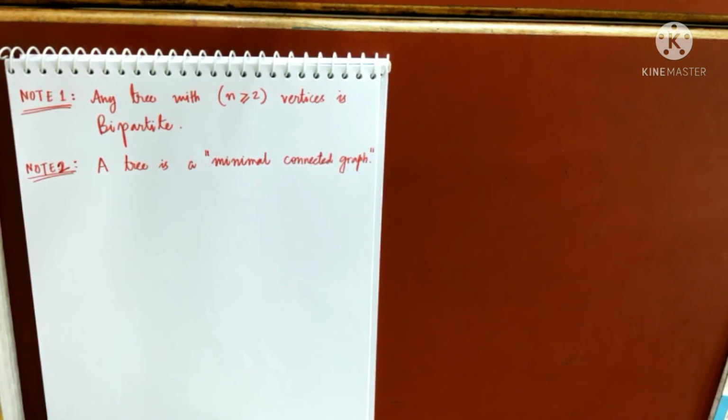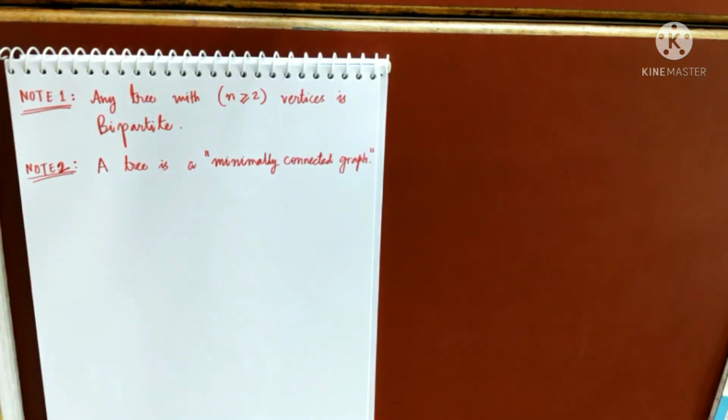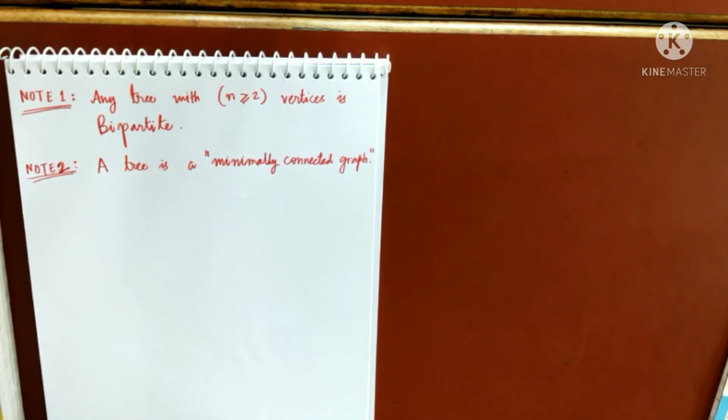Because we know that if a graph is connected, then it has at least n minus 1 edges. So remember my point. If you have any tree, that is a minimally connected graph. That means if you remove any one of the edges from your tree, it cannot be connected anymore. It will become disconnected. You cannot find any smaller graph which will be connected. That means if you remove any edge, it will become disconnected. Am I clear?